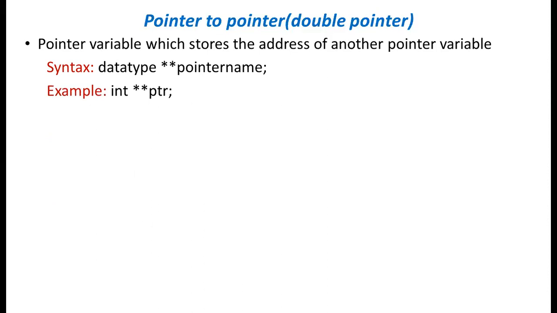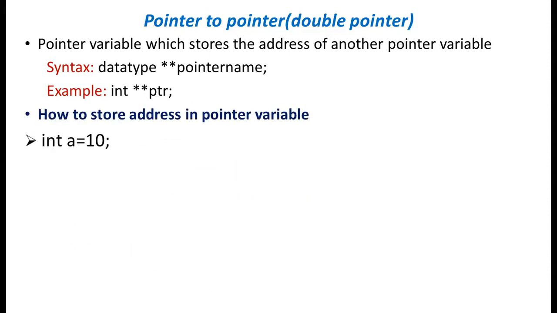int **ptr. And how do we store an address in a pointer variable? See here, I have one variable a with value 10, an int pointer variable p, and next a double pointer.